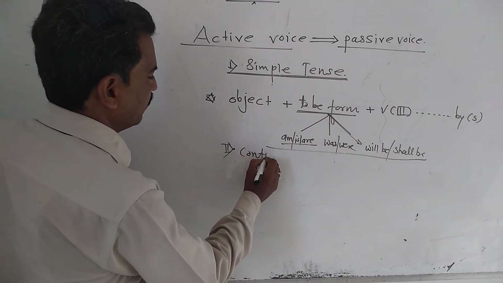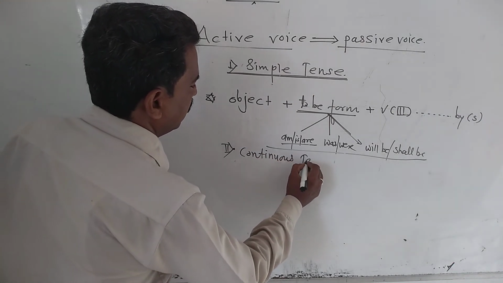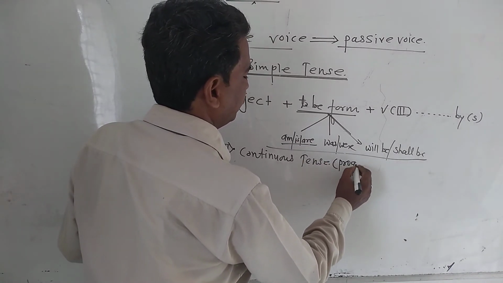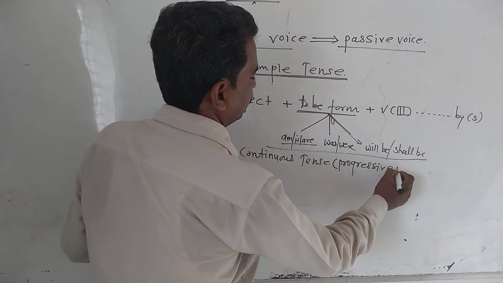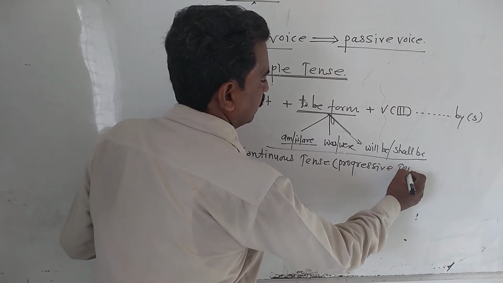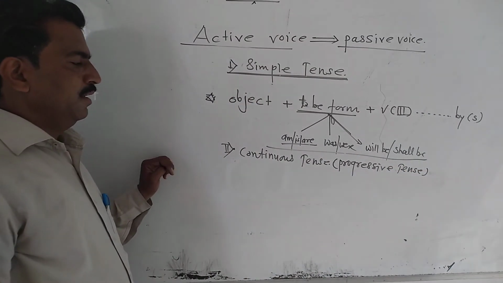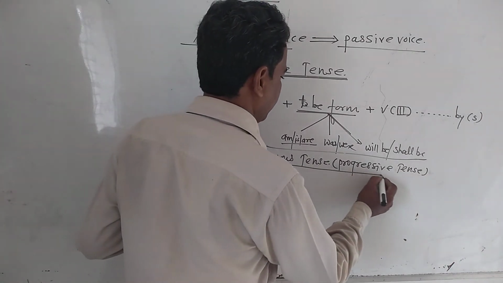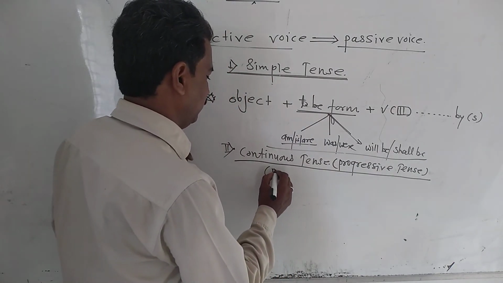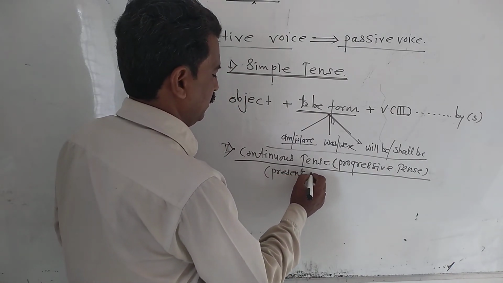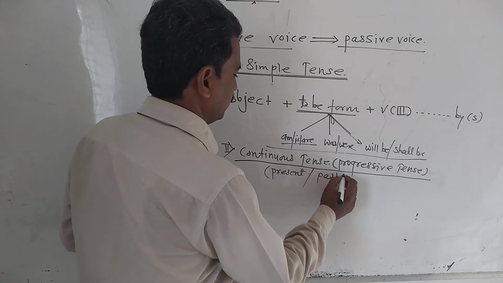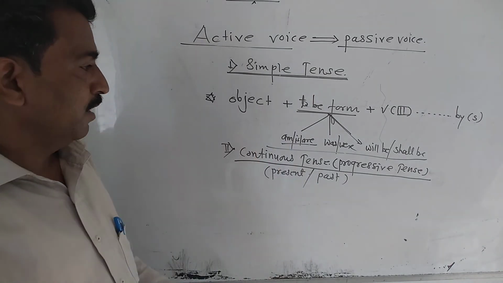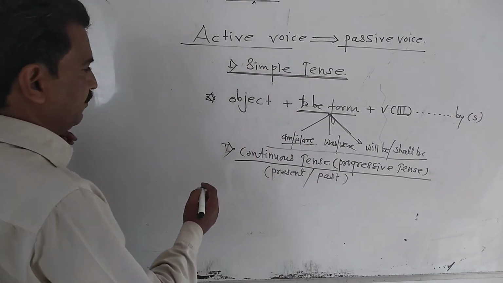Second, continuous tense. Continuous tense means which tense? Progressive tense. Present continuous tense and past continuous tense, two tenses: present and past. In present continuous tense or past continuous tense.